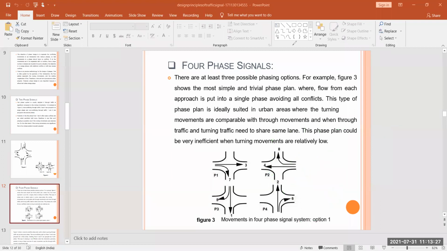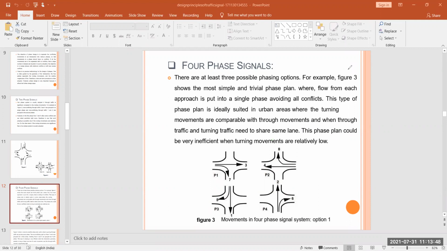Here you see there are at least three possible phasing options. For example, figure 3 shows the most simple and trivial phase plan, where flow from each approach is put into a single phase, avoiding all conflicts.